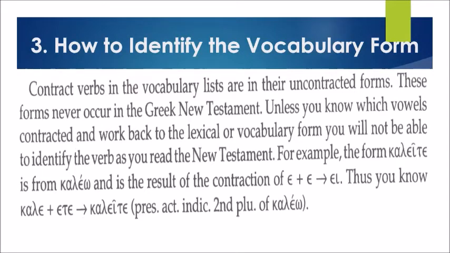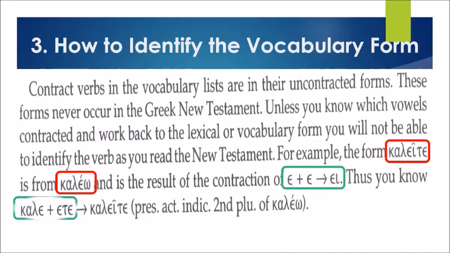Okay, so how do we identify the vocabulary form? Contract verbs in the vocabulary list are in their uncontracted forms. These forms never occur in the Greek New Testament. Unless you know which vowels contracted and work back to the lexical or vocabulary form, you will not be able to identify the verb as you read the New Testament. For example, the form kalete is from kaleo. It's the result of epsilon plus epsilon becoming epsilon iota. Thus, you lengthen the vowel. So kale plus ete becomes kalete. That's the present active indicative second person plural of kaleo.